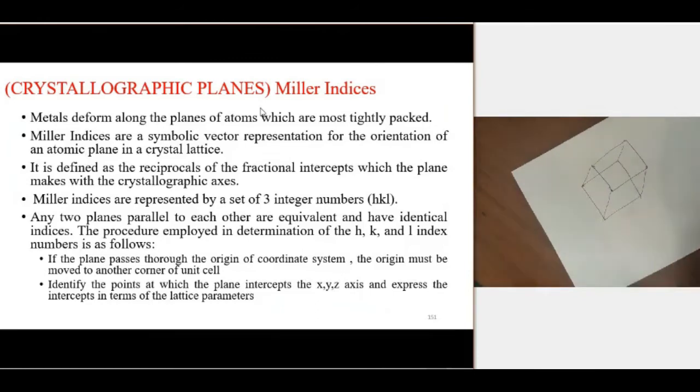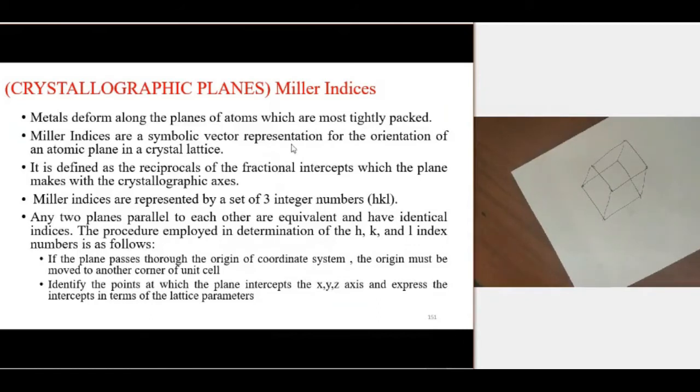For example, a metal deforms along planes of atoms which are more tightly packed. In the last class I said there is a chance for slipping in a particular plane or direction.